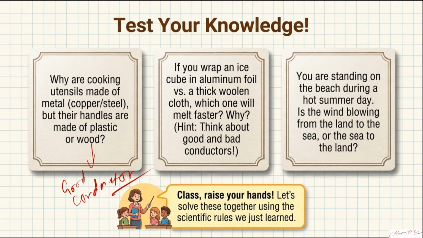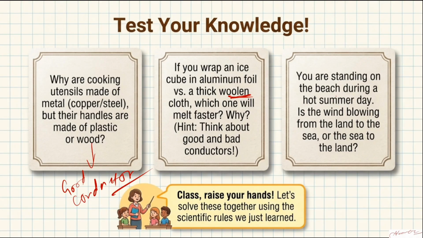Next one. If you wrap an ice cube in aluminum foil versus a thick woolen cloth, which one will melt faster? Why? Think about good and bad conductors. If you wrap an ice cube in woolen cloth, it will take time to melt because the heat cannot reach the ice. But if you wrap it in aluminum foil, aluminum is a good conductor of heat, so the heat from outside will reach the ice cube and it will melt faster.